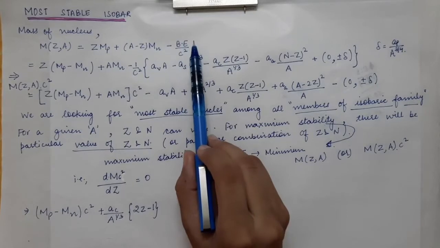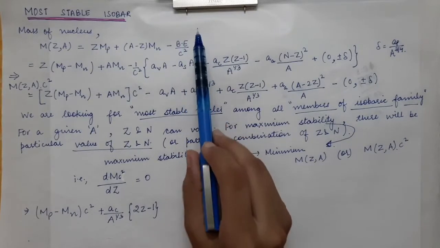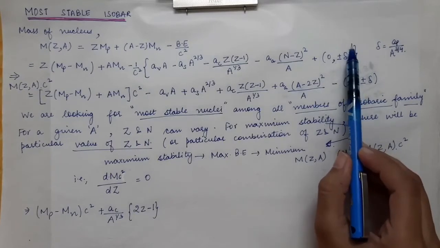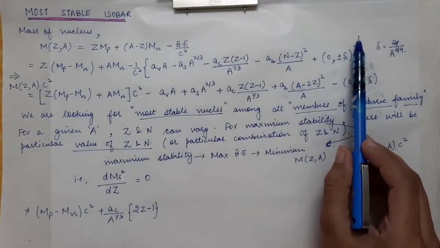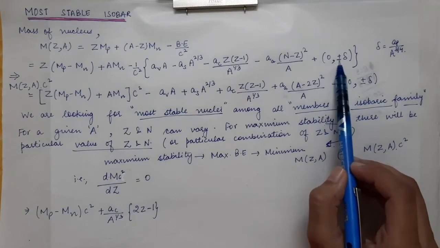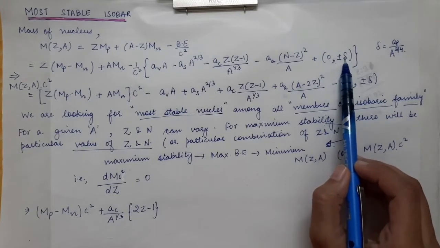More binding energy means more stability. Therefore even nuclei are more stable compared to odd nuclei. Hence plus delta is for even and minus delta is for odd nuclei.